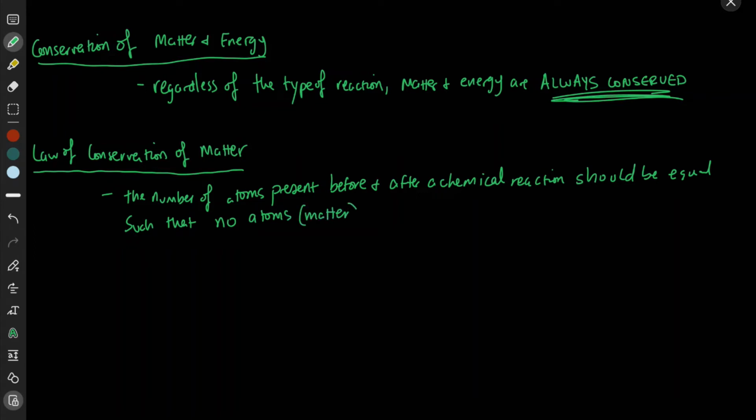Because atoms are the fundamental unit of matter, so that no atoms are created or destroyed.